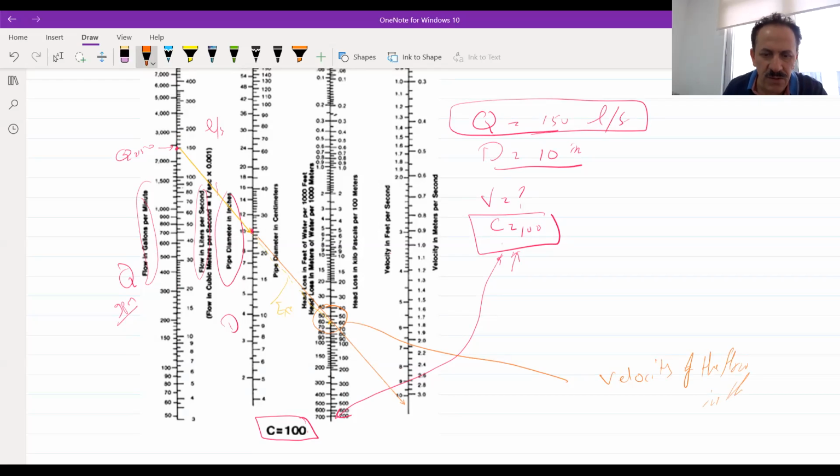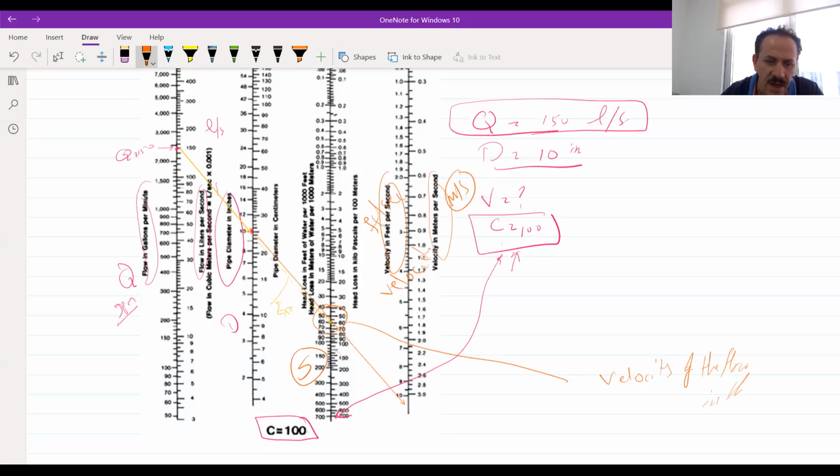Sorry, here we have two things. First, here will be the velocity in terms of feet per second, and or in terms of meter per second. It will be the same. So if you want to find it in terms of meter per second, you will take the readings of the right hand. And what is this one?